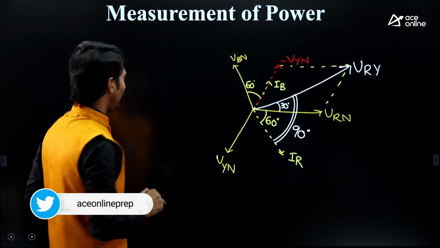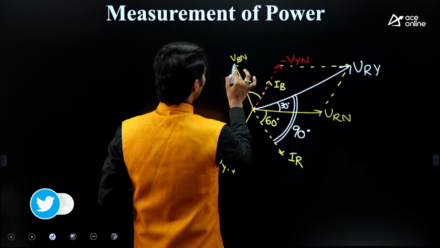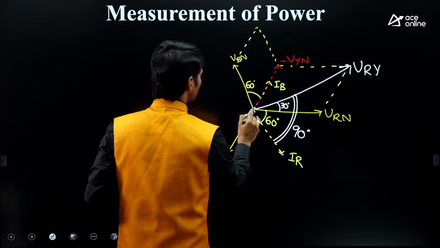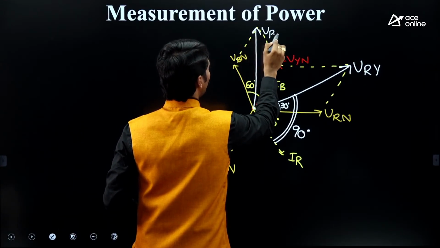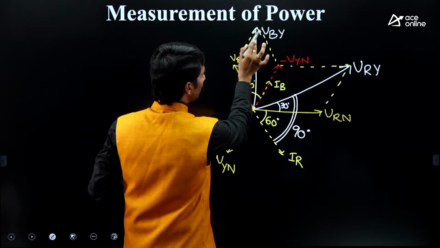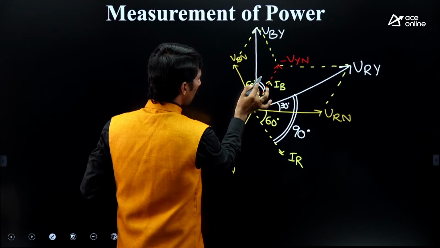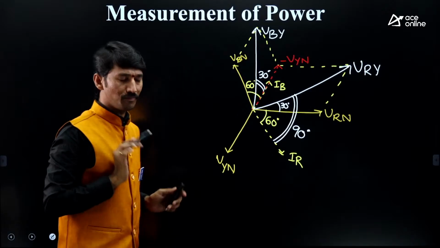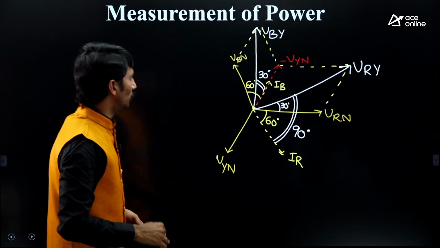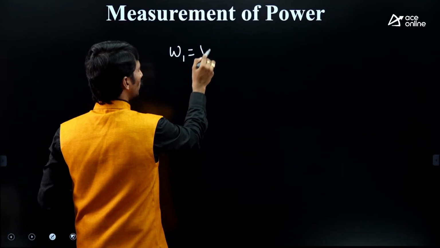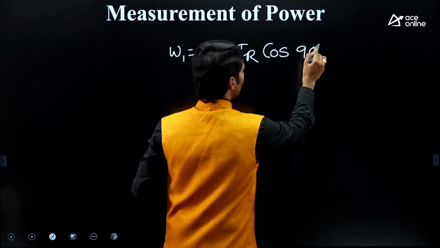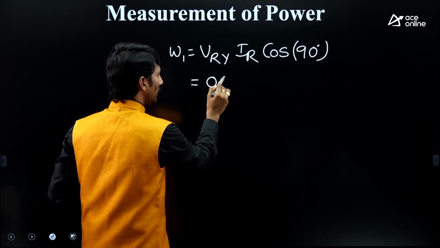Okay, next. VBN minus VYN. So this is VBY. What angle do we require? VBY and IB. So therefore, the angle between VBY and IB we require. Obviously, this is 30. Okay, right. Now, sir, in the equation VRY, IR, cos of this value, W1 is equal to VRY IR cos of 90. Cos of 90, so therefore simply 0 watts.